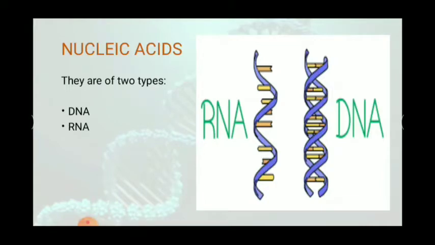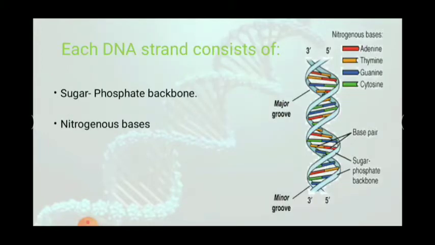Okay, before starting the structure of DNA, we should know that there are two types of nucleic acid. One is DNA and the other is RNA. You can easily see from this particular figure that RNA consists of only a single strand, whereas DNA consists of two strands. You can see two strands in DNA, and in RNA only one strand.